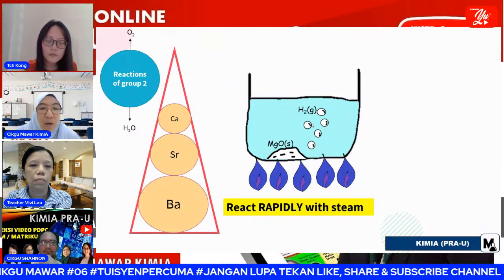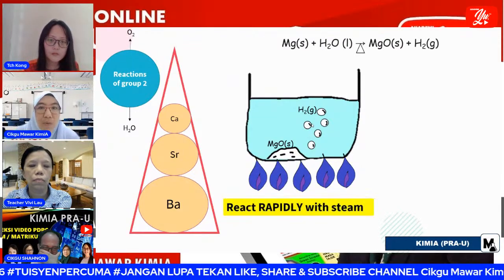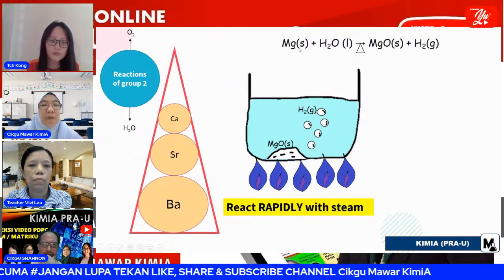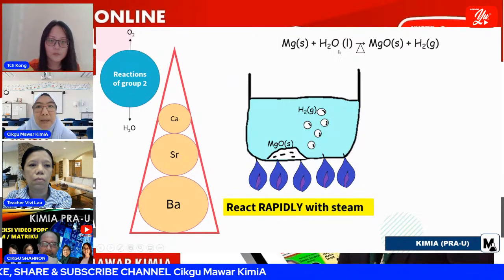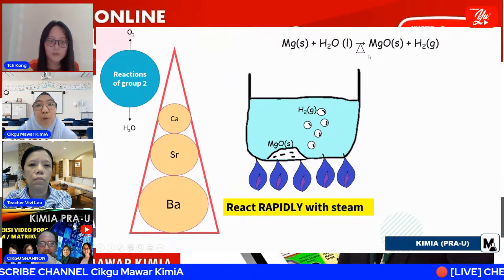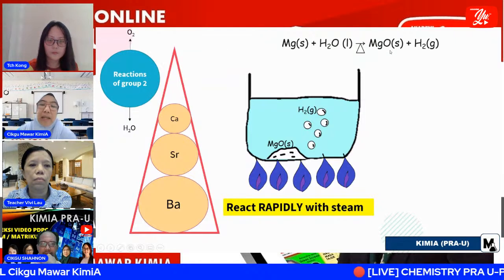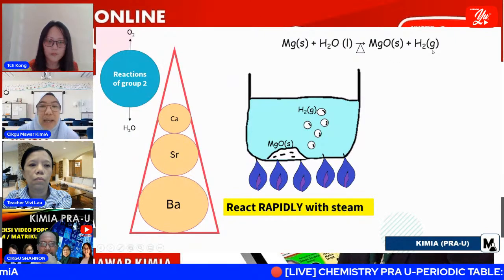All right, now this is the chemical reaction involved. Students must know how to write the correct equation: magnesium plus water, and we must heat it, then it will form magnesium oxide and hydrogen gas.